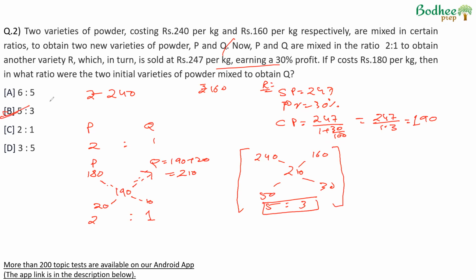to 30, or 5 is to 3. Wherever we are using alligation, we can also use the formula for weighted average and get the answer. But typically, alligation will give us the answer quicker, and therefore, option B.